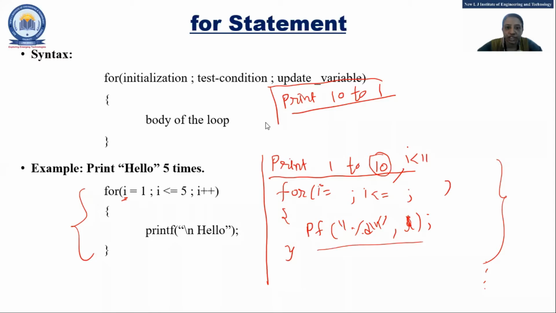Yes, Joy, it's correct. I equal to 10, I greater than or equal to 1, and I minus minus. Very good. Greater than or equal to 0 is not there, only greater than 0, because if you write greater than or equal to 0, 0 will also be printed, right?